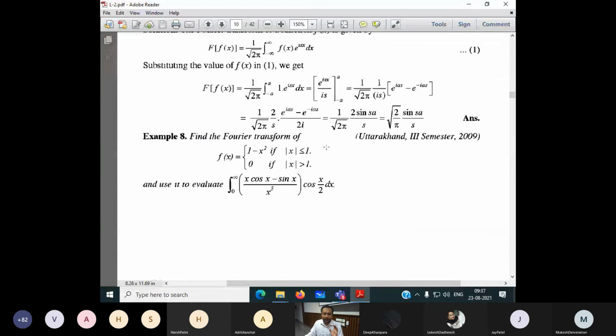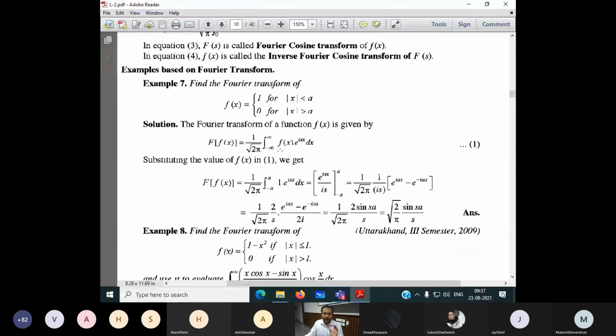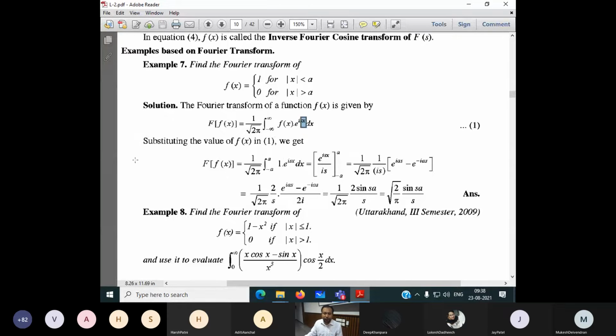Example number 1. In example number 1, the function is given in terms of f of x. The limits are given in terms of x. That's why the formula should be in terms of dx, and in terms of f of x. The t becomes x here, as per the formula. Okay. Now substituting the value of f of x in equation number 1.